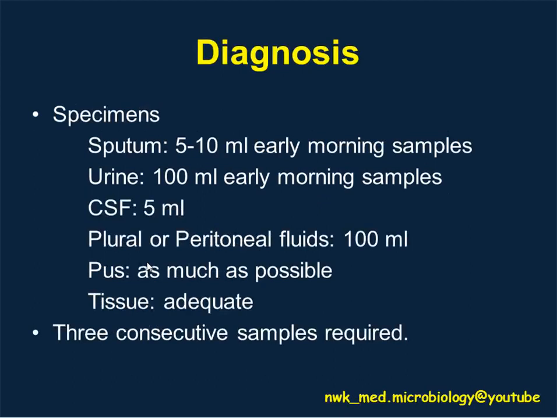For the diagnosis, normally we diagnose primarily using sputum. Other than this, we can also use urine, CSF, and other samples. This is because, as I told you, TB in fact does not only infect the lung, it may spread from the lung to other parts of the tissue. That's why for diagnosis we can also collect samples from other parts of the body, and we need 3 consecutive samples to confirm the infection.